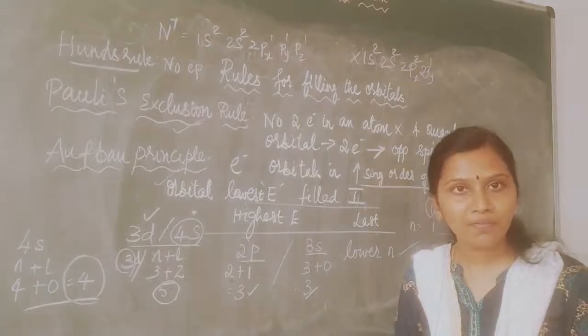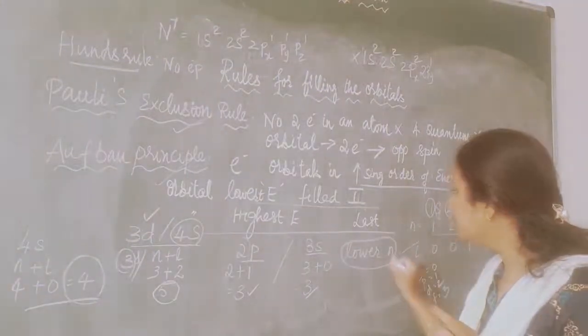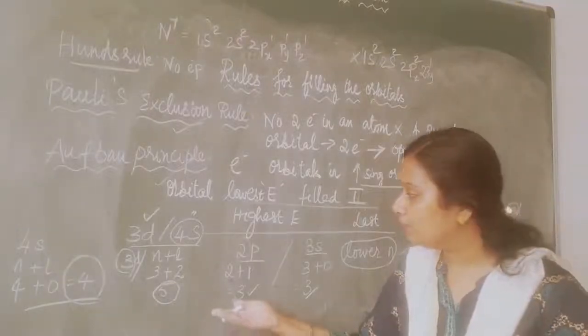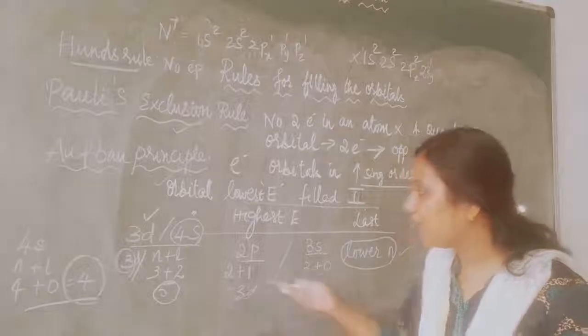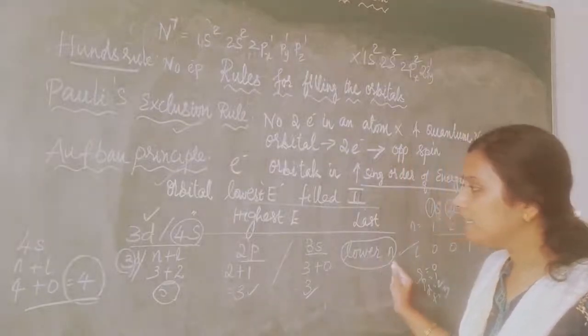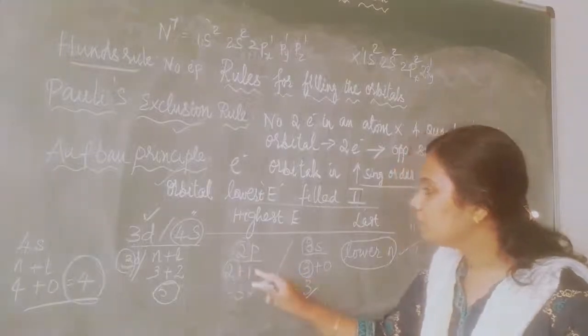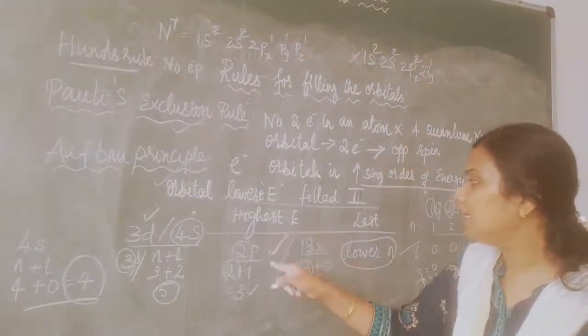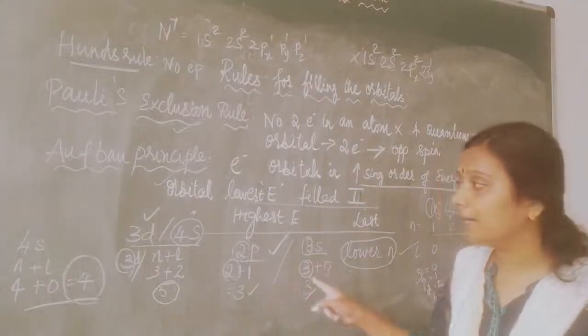Now which should be filled first? The one where n is lower should be preferred. If I get two orbitals having the same values, 3 and 3, then the lower n is preferred. Here n is equal to 3, here n is equal to 2. So which should be preferred? Your 2p is preferred over 3s.